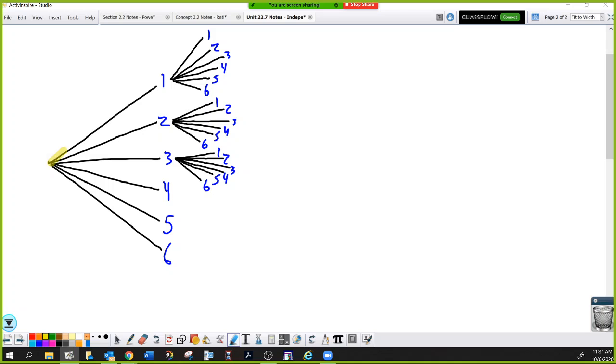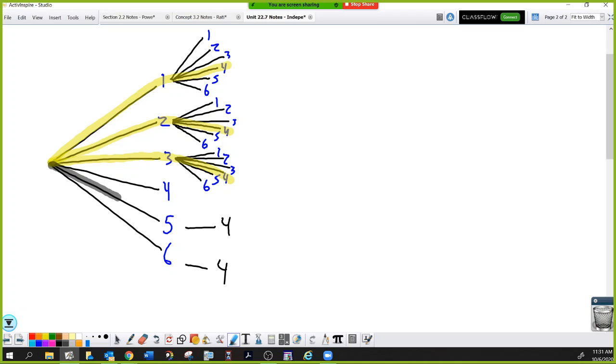If we rolled a 1 first and then a 4, there's 1. If we rolled a 2 first and then a 4, there's 2. 3 first and then 4. Now, let's assume we saw all 6 numbers, but we only saw the 4 there. This makes sense now. Yeah.